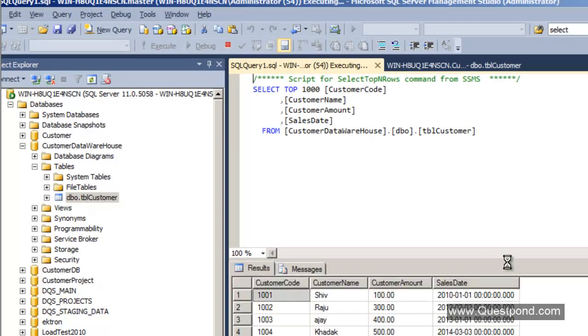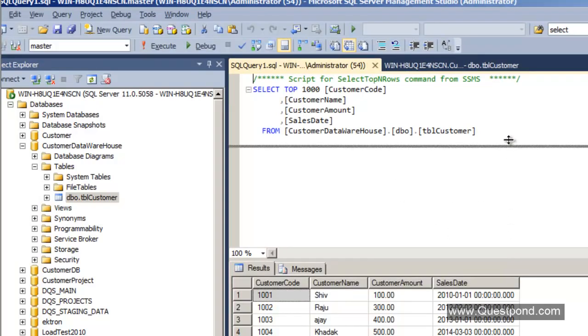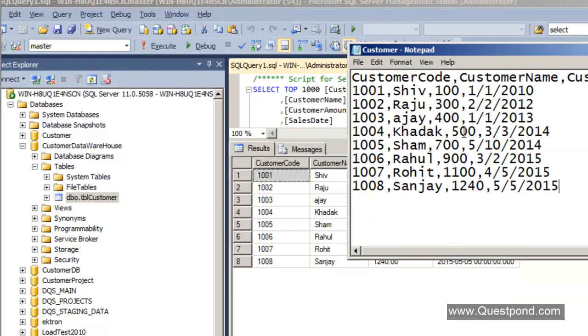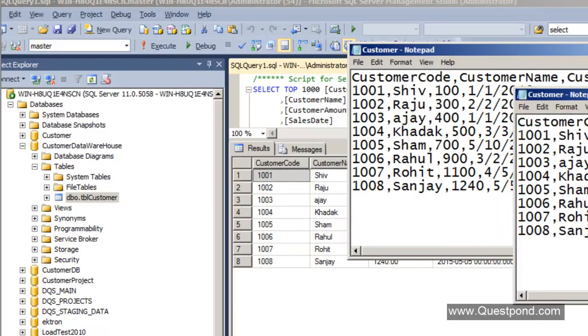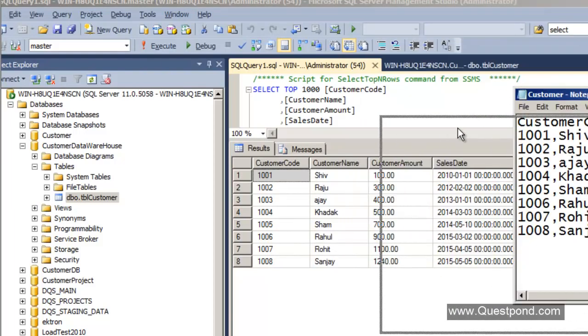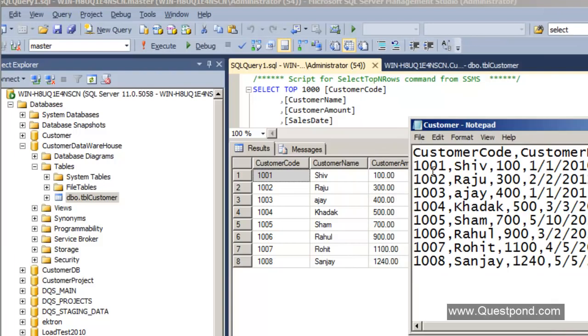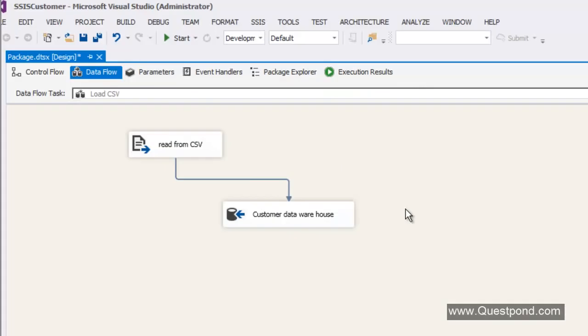So there it is, and you can see that all the rows have been uploaded successfully, 1001, 1002 till 1008, and all the rows have come into the SQL server.